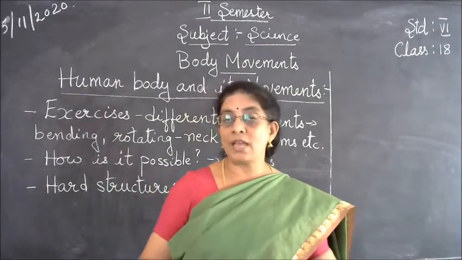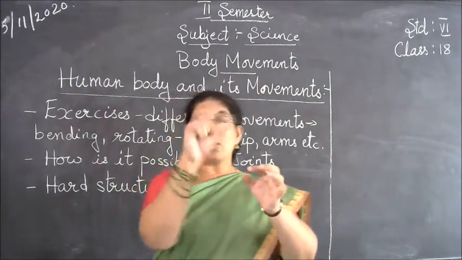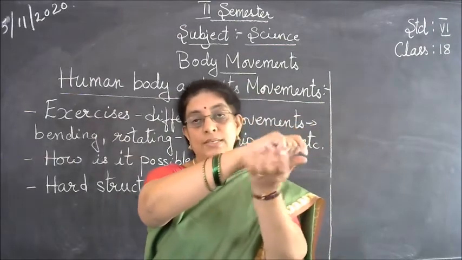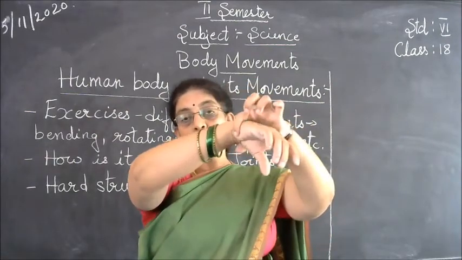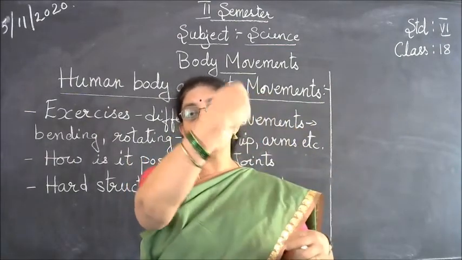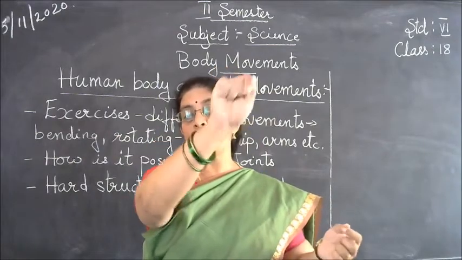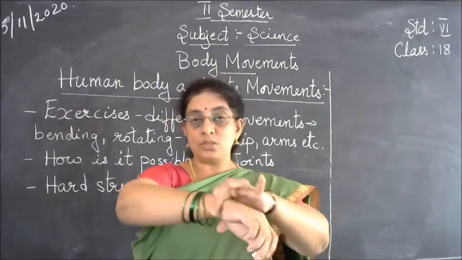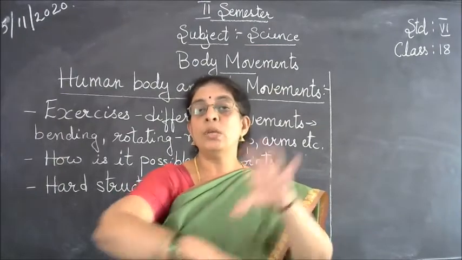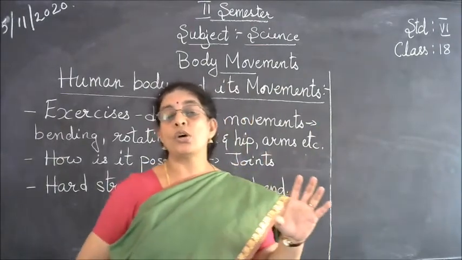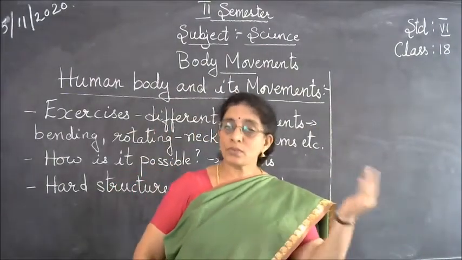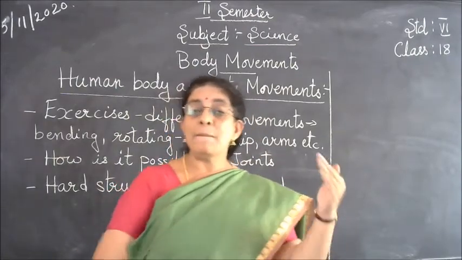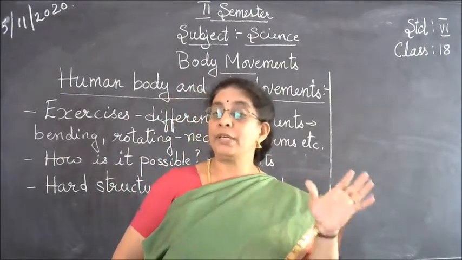You can't have any movement. And because there is a joint in your wrist, you are able to rotate your wrist. So these joints help you in the movement of your body. Like this, you have many joints in our body.